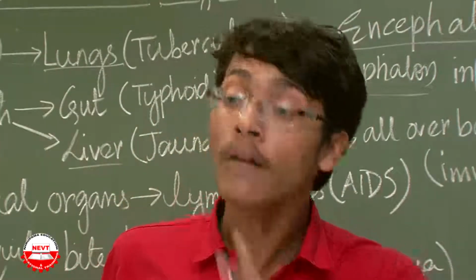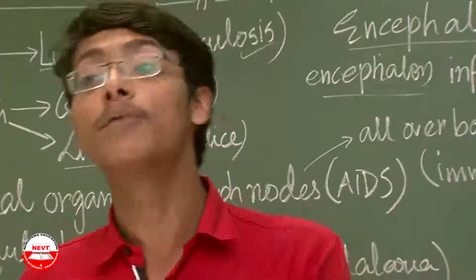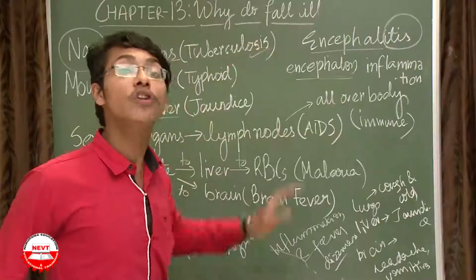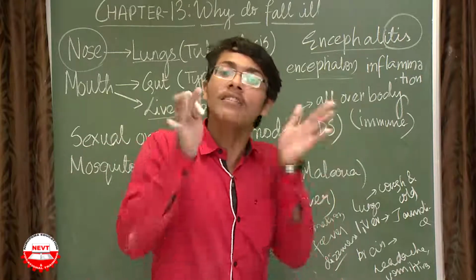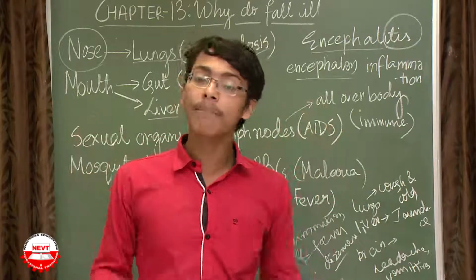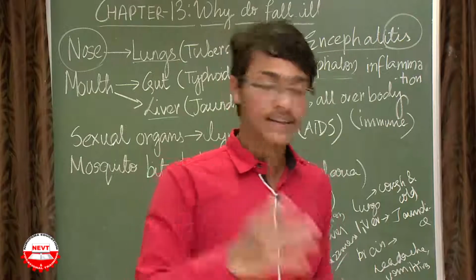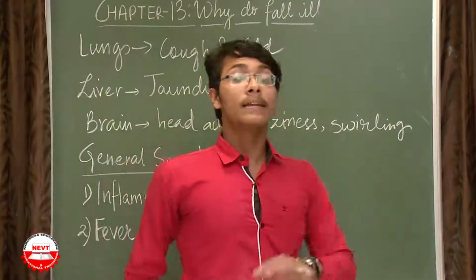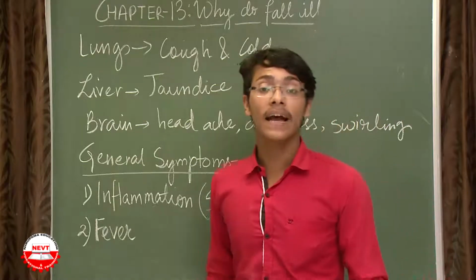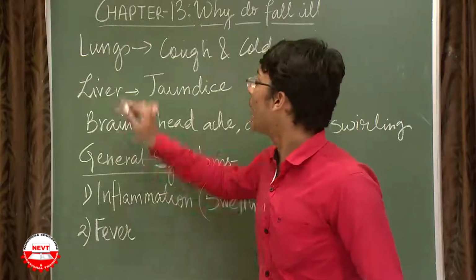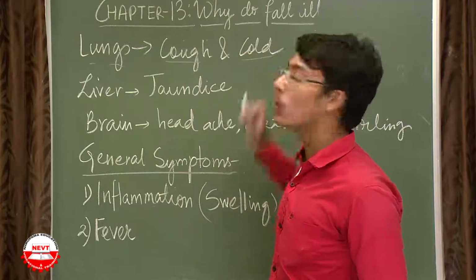There is. On the basis of the type of the organ or the tissue it is affecting, the symptoms are manifested. As I have told you, manifestation means the depiction of the symptoms. So depending on the type of the organ or the tissue the particular microorganism is affecting, the particular symptom is manifested. Let us see how. Depending on the type of the organ the microorganism is affecting, you decide what type of symptom it will show. If it is affecting our lungs, as in case of tuberculosis, the symptoms are cough and cold.